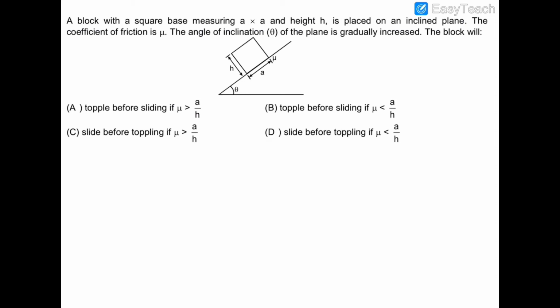Now first of all, let us draw all the forces acting on this block. This will be the mg sin theta. This is mg sin theta. This force will be mg cos theta. Normal reaction would be trying to prevent any toppling, so it would be acting at this edge. This is N, and friction would be acting in the upward direction.